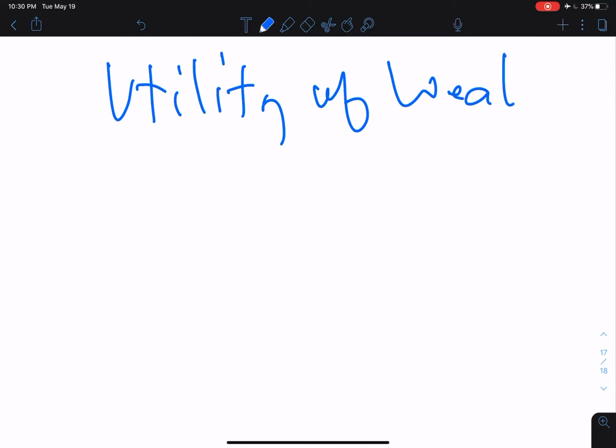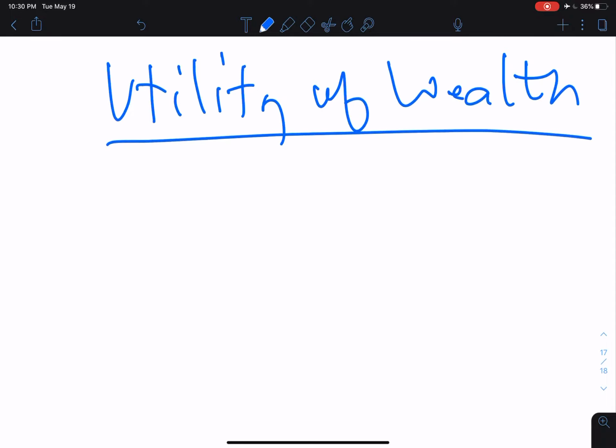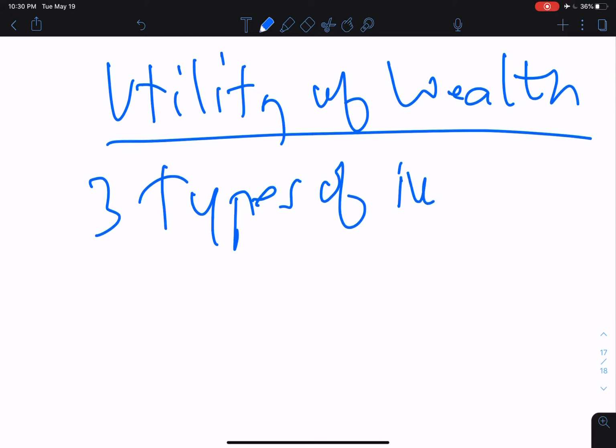Now I would like to talk to you about the concept of utility of wealth. Utility of wealth is the satisfaction that one gets from having differing amounts of wealth, okay? And what we want to talk about under this general heading are the three types of investors. Three types of investors, okay?